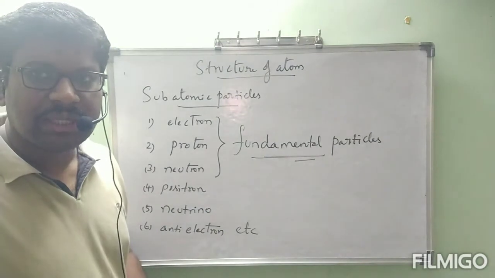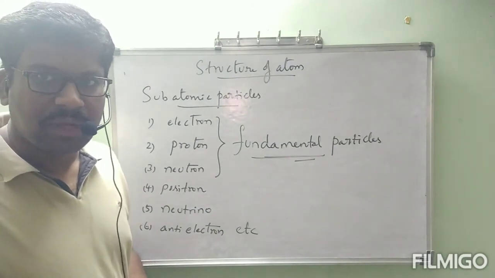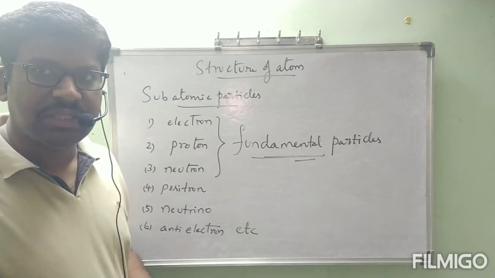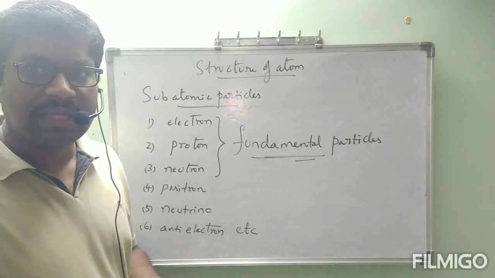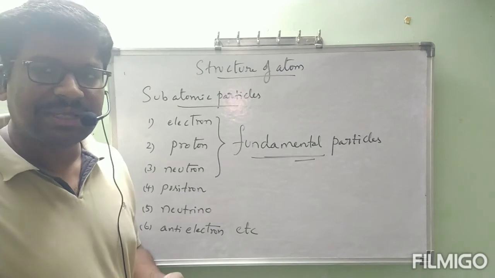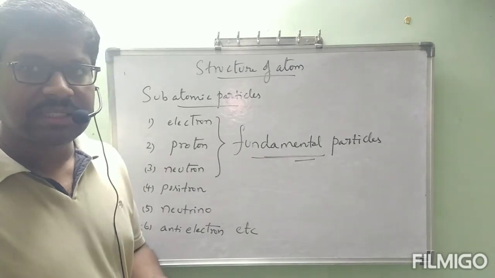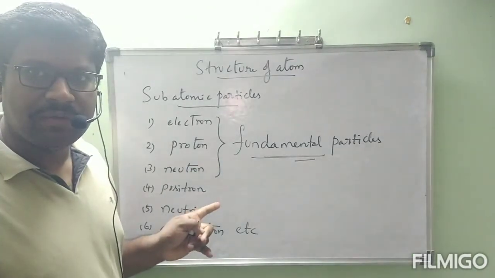Now our duty is to study the electron, proton and neutron: how they are discovered and what the characteristics of these particles are. That's why our next side heading is discovery of subatomic particles. We will discuss only these three particles. Shall we go through that one?